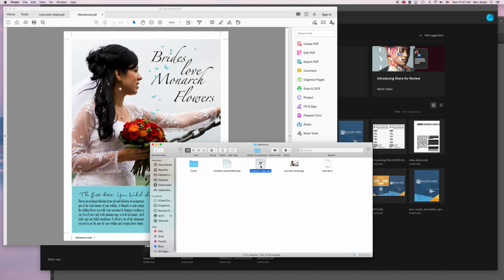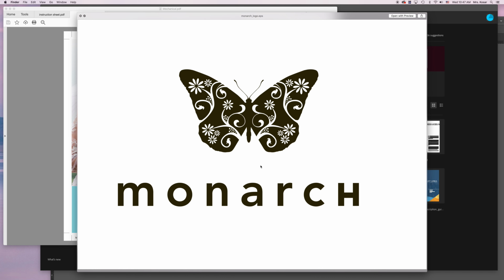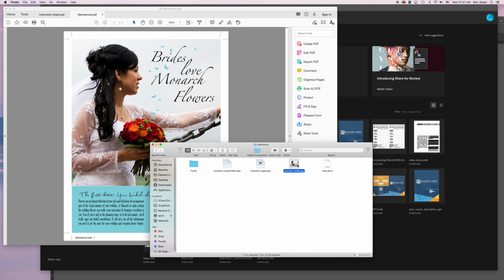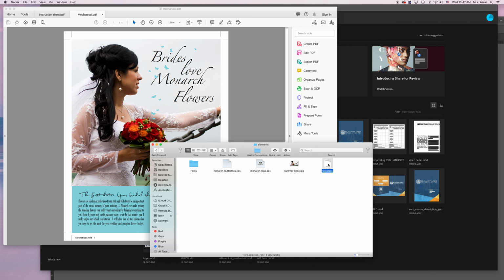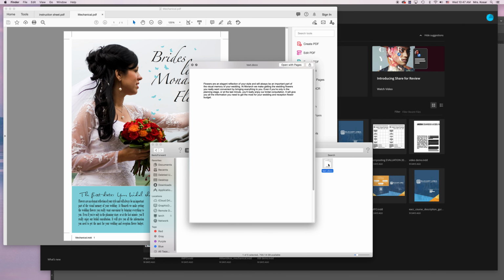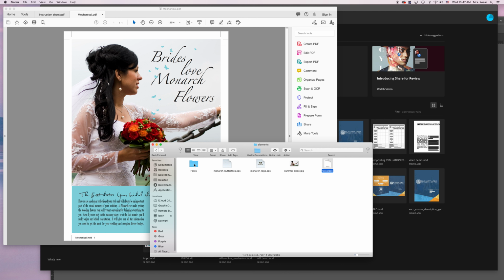You're going to see this logo. You're going to see this picture. And there's going to be some text in there as well. There's also some fonts that you need to install on your computer. If you can't get these to install, don't worry about it. Just find fonts that are similar. But try to install these fonts.